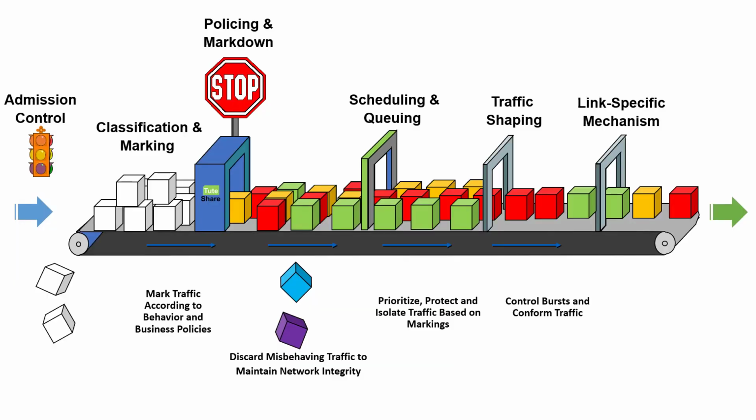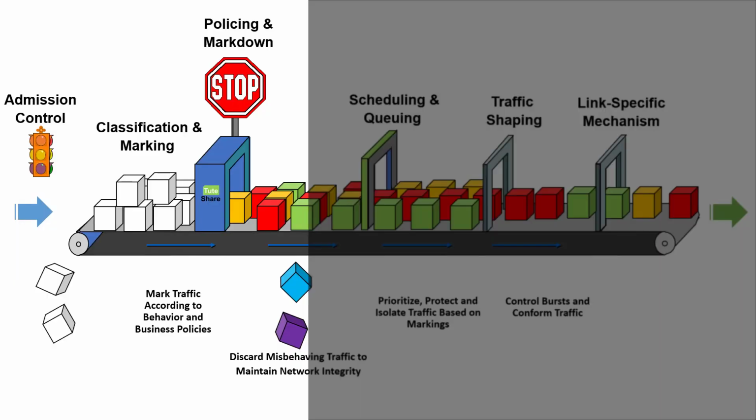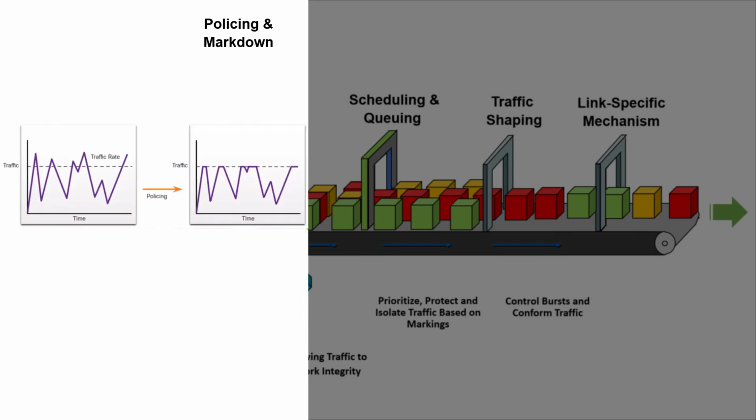Policing is applied to inbound traffic on an interface most often. Policing is commonly implemented by service providers. In traffic policing, you don't get the privilege to transfer excess bits or excess traffic through the service provider network all the time.